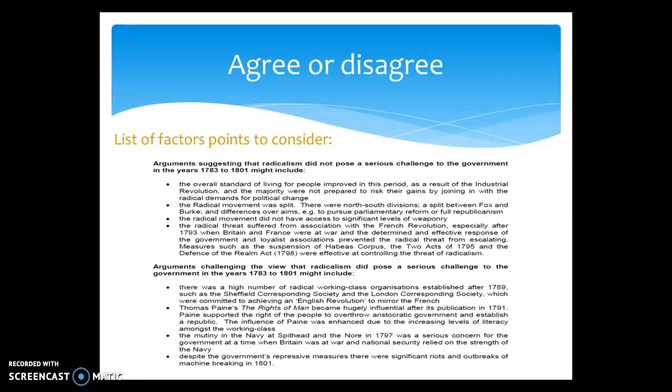Equally, there are also points that you need to consider regarding the view that radicalism was a serious challenge, which you've also got to show. There are high numbers of radical working class organisations. There is horrendous poverty at this time, and there are very, very few workers' rights. Moreover, very few men and no women are enfranchised at this time.